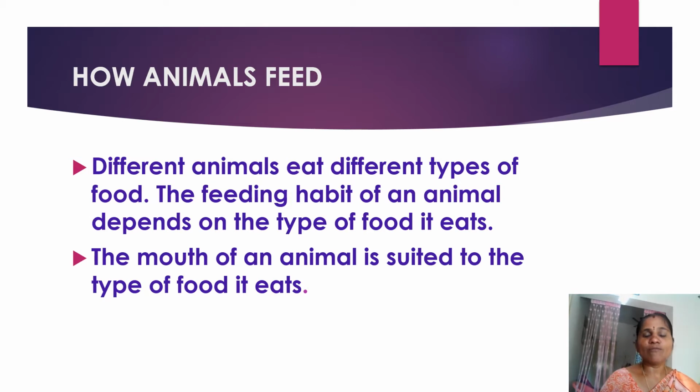The mouth of an animal is suited to the type of food it eats, so the teeth and the mouth help us find the feeding habits of these animals.